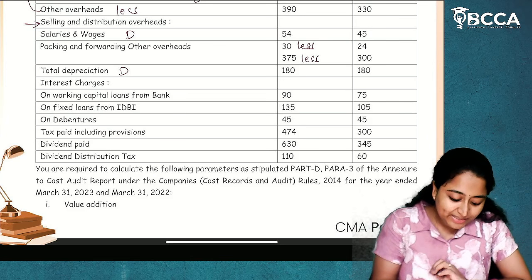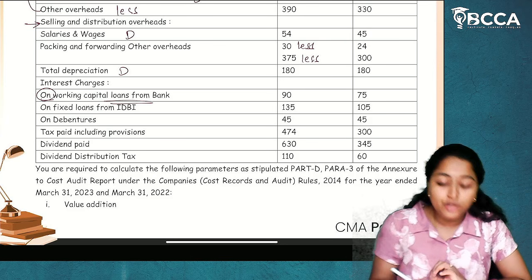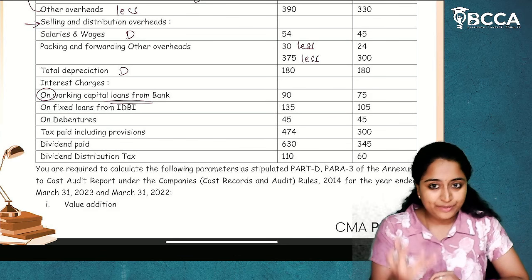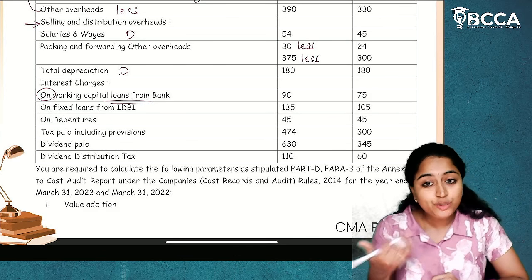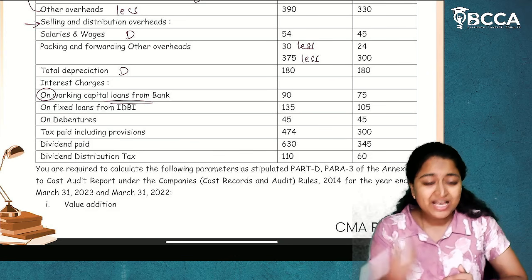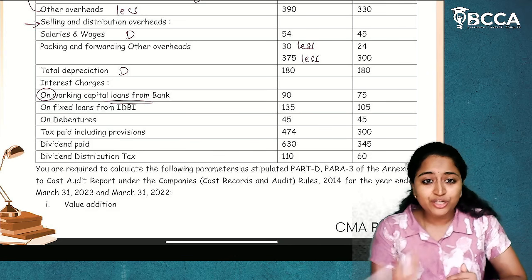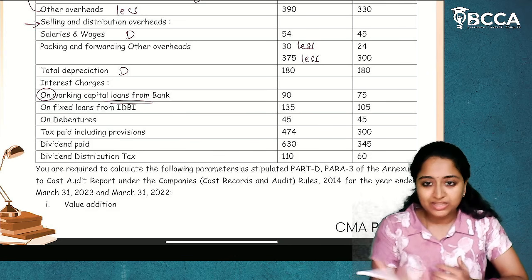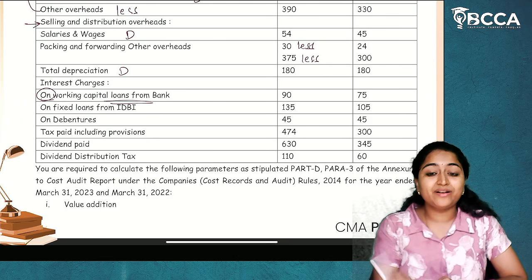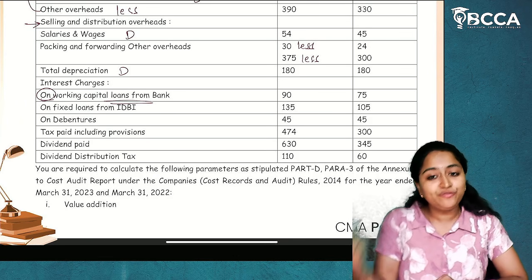Interest charges: interest on working capital loans from banks. Now, what is the purpose of working capital loans? These are taken for day-to-day purposes. So if we are taking a loan for day-to-day activities, what is the day-to-day activity of an entity or industry? Nothing but production, which means this amount is put in transforming raw materials into finished goods.